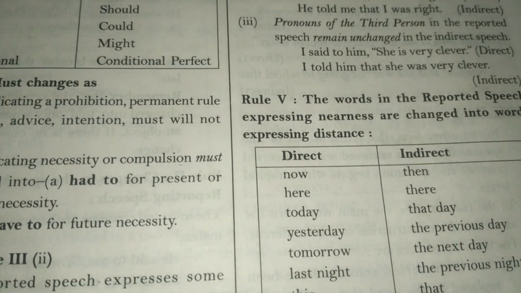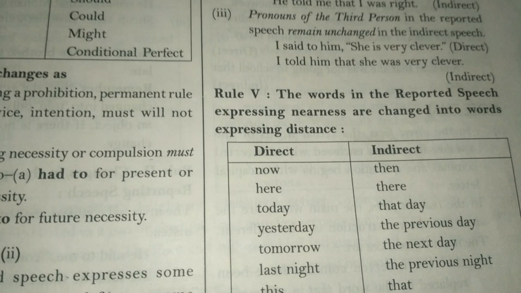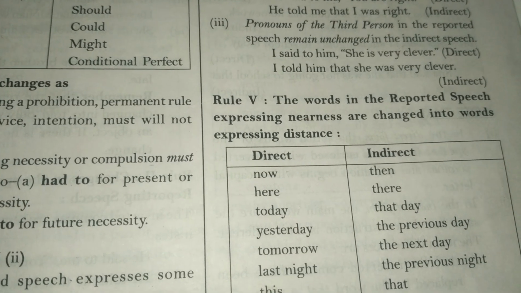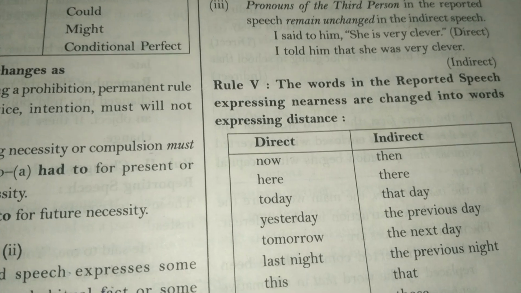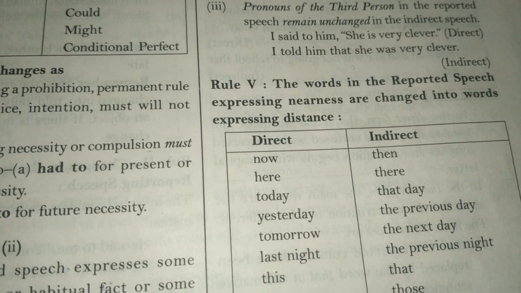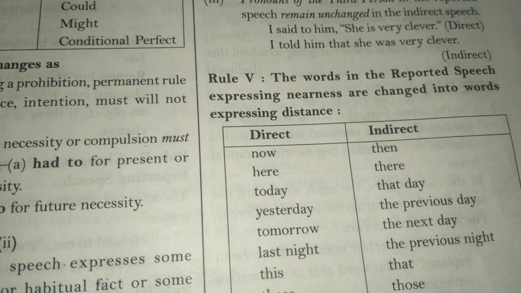Now, the next rule is the words in the reported speech expressing nearness are changed into words expressing distance.